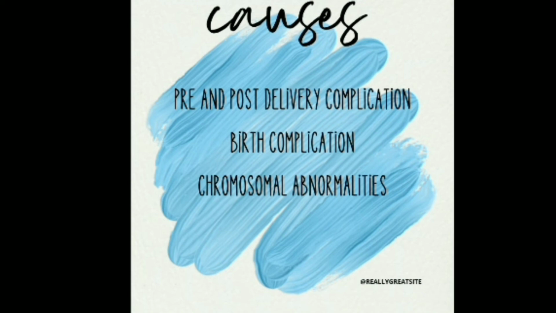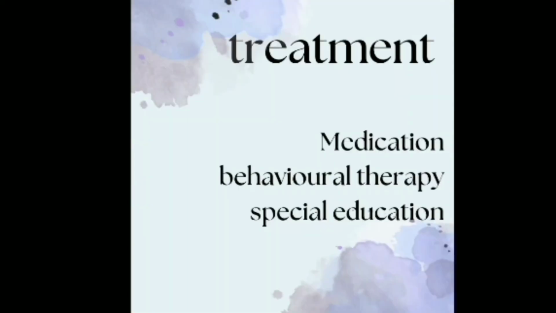And then chromosomal abnormality. So a chromosome is present in all the living cells. It is a thing which carries genes. Preferably there will be 23 pairs of chromosomes, that is 46 chromosomes in each person. One extra chromosome or the lack of one chromosome may lead to chromosomal abnormalities, which also result in psychological disorders.